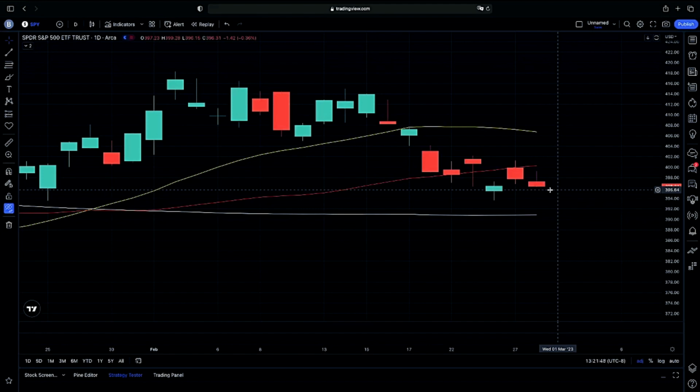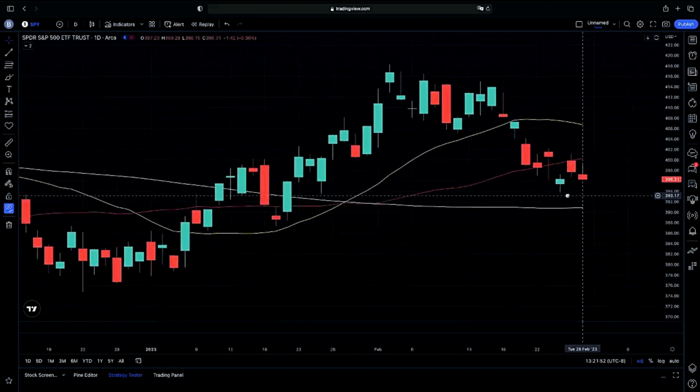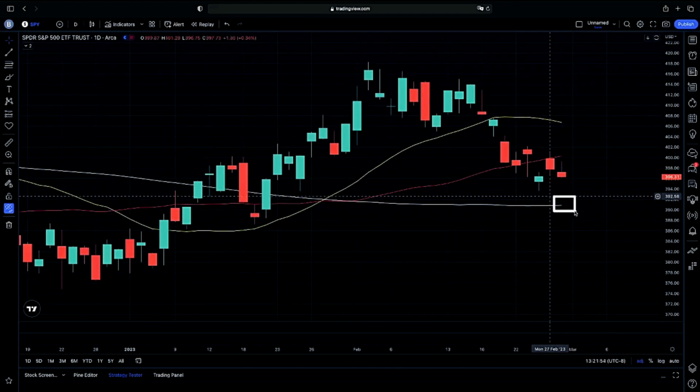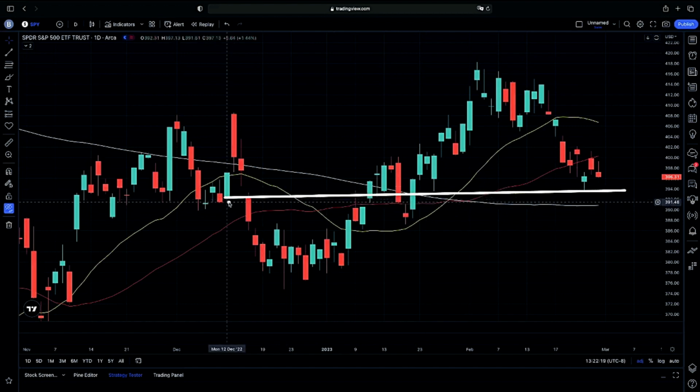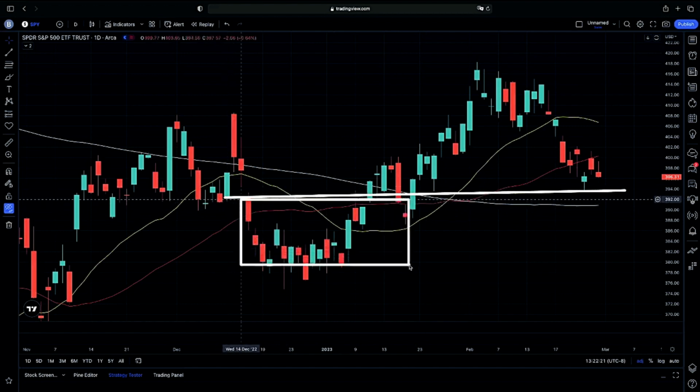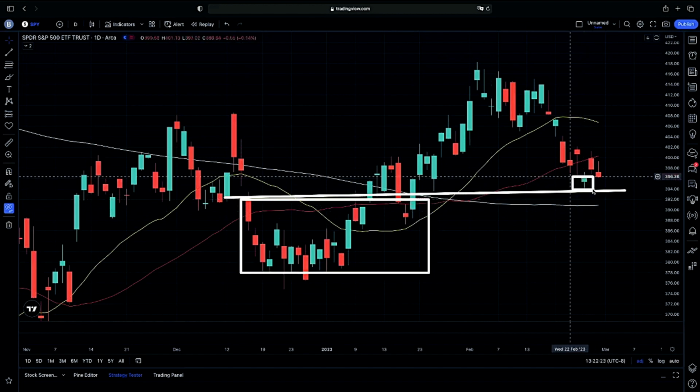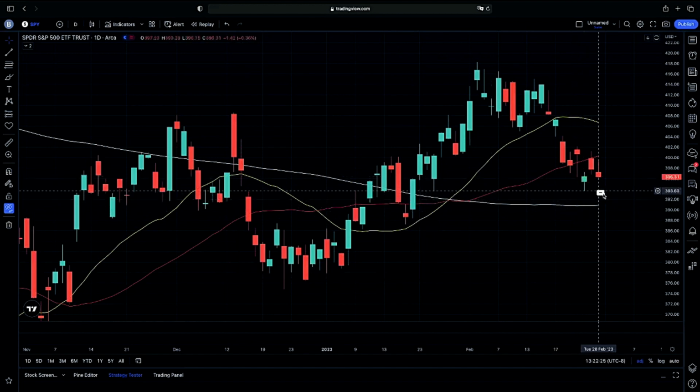We mentioned one very key support that we will be watching out for, and that is our 200-day moving average. Not only our 200-day moving average, but also a very key level that we had prior here when we did continue on lower. We did have that continuation on lower. We did have this bounce exactly here. At this point, we are watching our next level here on our 200-day moving average if we continue on below our 392 level. So 390 to 392 is our support zone that we are watching out for.